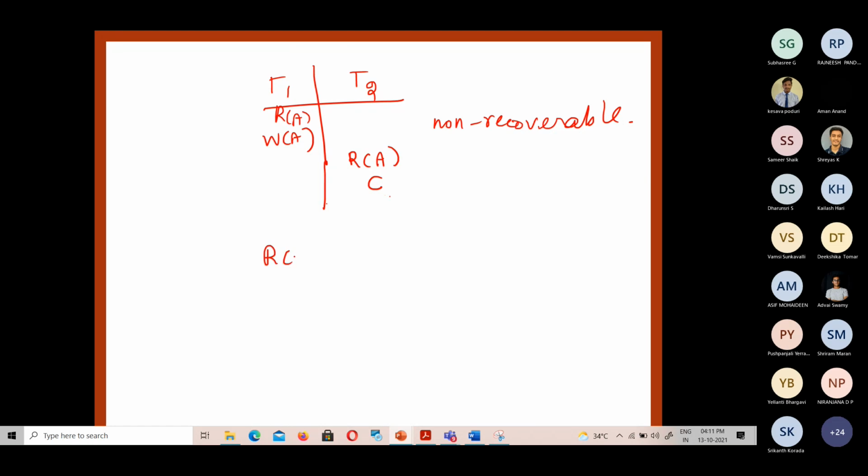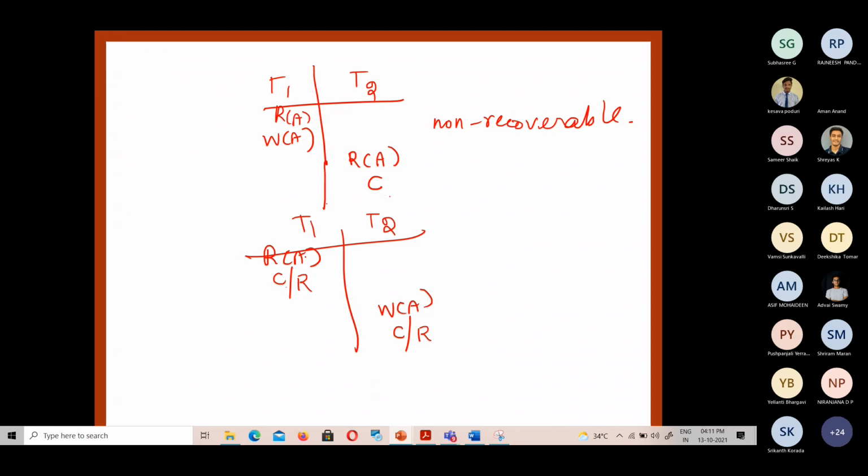So if I'm having like this R of A and W of A, T1, T2. This one commits or aborted. This one also commits or aborts. So any kind of thing can make it happen, commit or roll back. So for this case, whether it is recoverable or non-recoverable. We can't say because there are no commits.